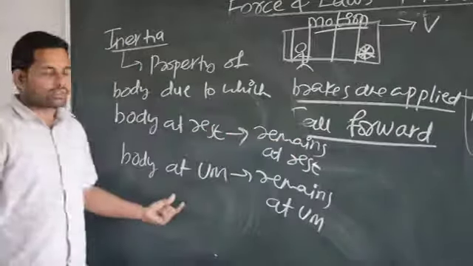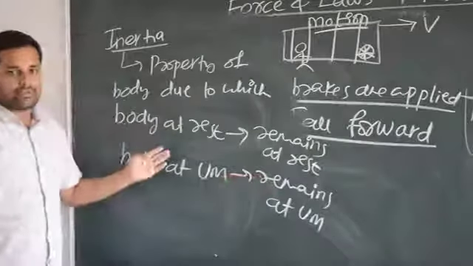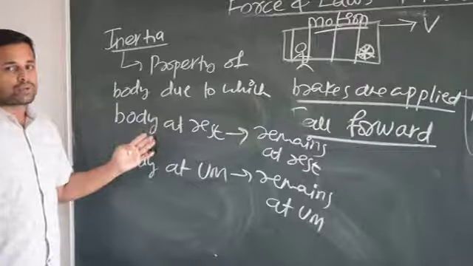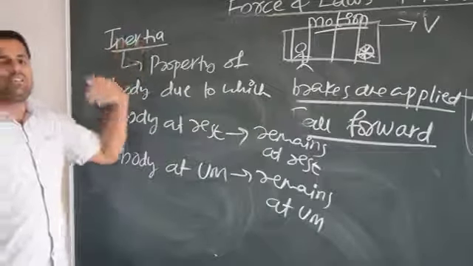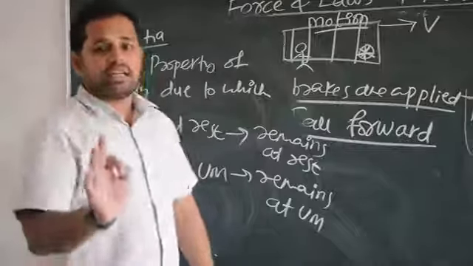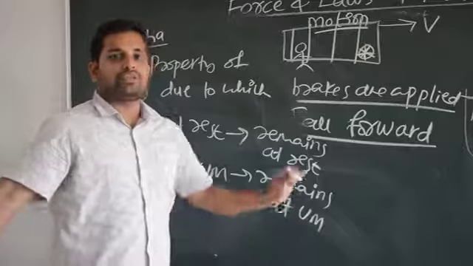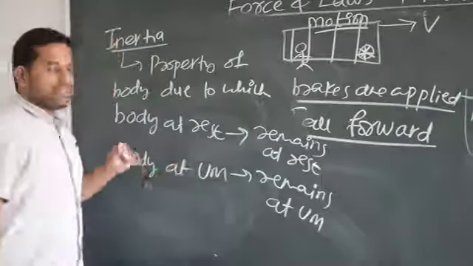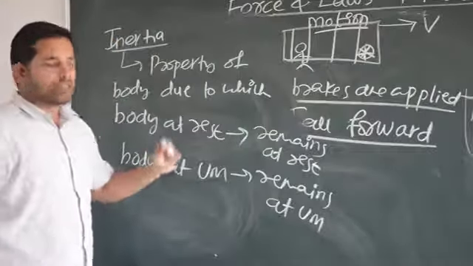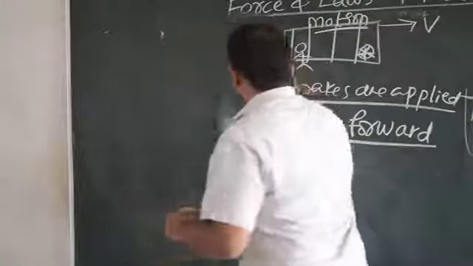If it is in uniform motion, it wants to continue in uniform motion only. This is Newton's first law of motion, which is also called the law of inertia. Basically, what I am trying to tell you is that inertia is a property of any body due to which, if it is at rest, it wants to be at rest only, and if it is in uniform motion, it wants to continue in uniform motion.